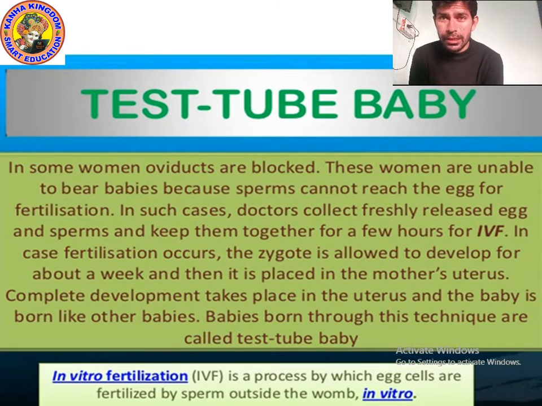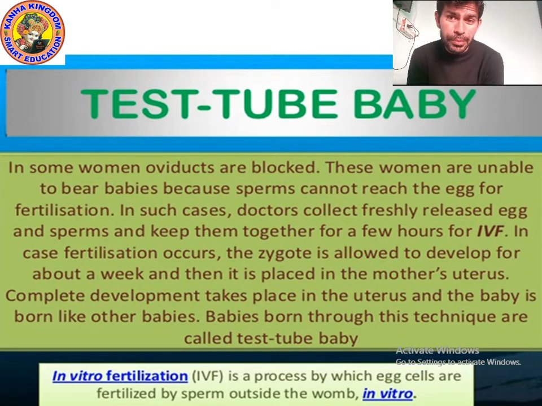After a week, the zygote is placed in the mother's uterus. Then the complete development process takes place inside the uterus, and the baby is born like other babies.